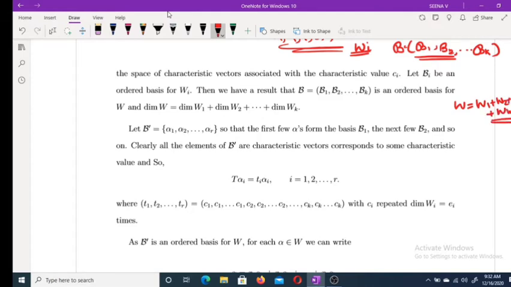We have proved this. If W is equal to W1 plus W2 plus etc. plus Wk, then B equal to B1, B2, etc., Bk is an ordered basis for this space W, and dimension of W is equal to dimension of W1 plus dimension of W2 plus etc. plus dimension of Wk.